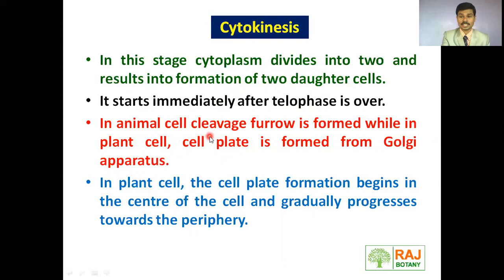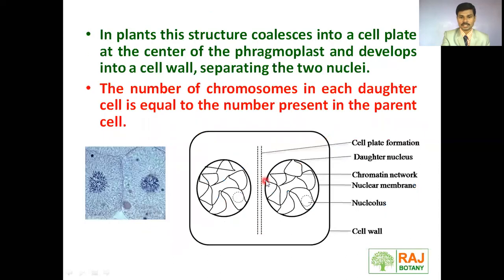If you consider the animal cell, a cleavage furrow is formed, whereas in the plant cell, a cell plate is formed. In plant cells, cell plate formation begins at the center of the cell, formed from the Golgi apparatus, and this cell plate gradually progresses toward the periphery. We will see it in detail in the figure. Here we can see the cell plate formed at the center of the cell, gradually moving toward the periphery, until there is complete formation of the cell plate.